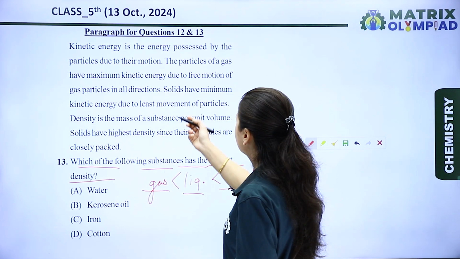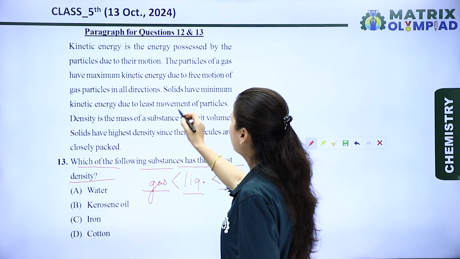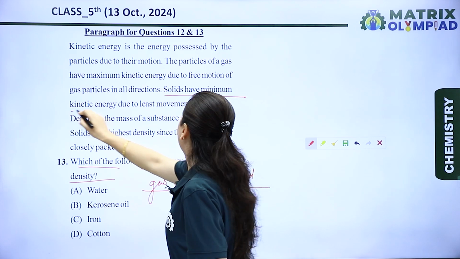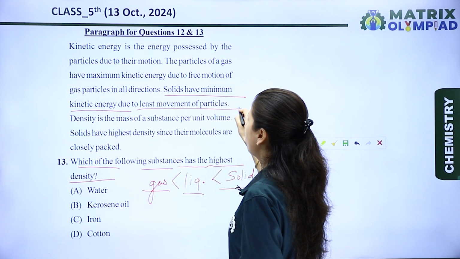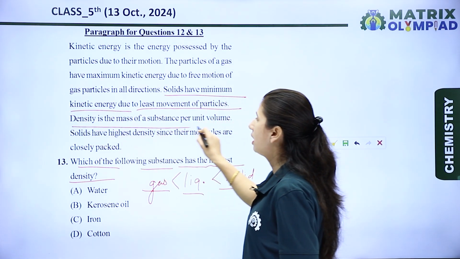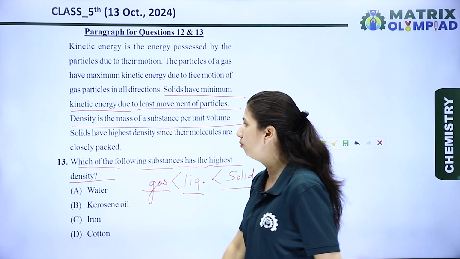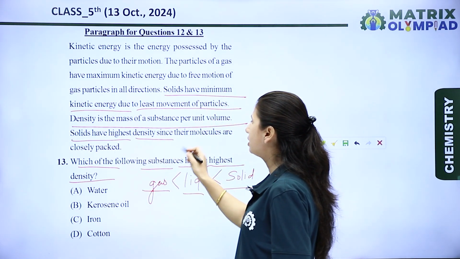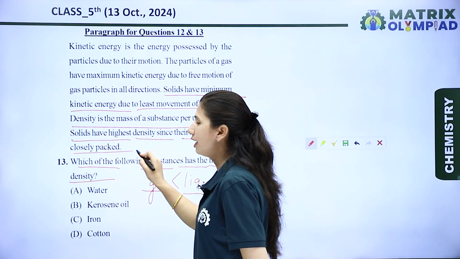It is also given in the paragraph that solids have minimum kinetic energy due to least movement of particles, and density is the mass of a substance per unit volume, and solids have the highest density since their molecules are closely packed.